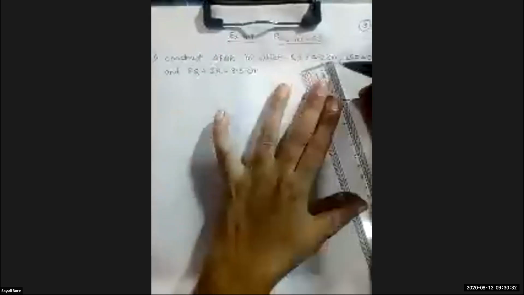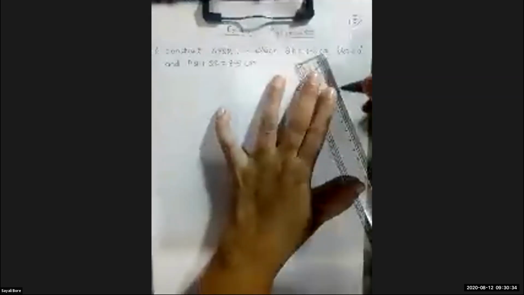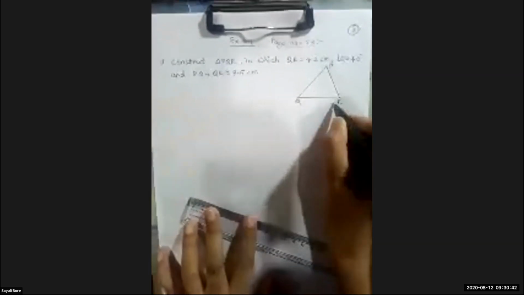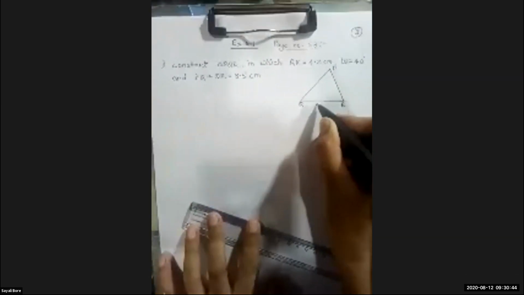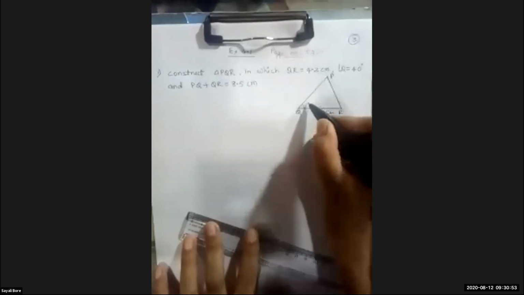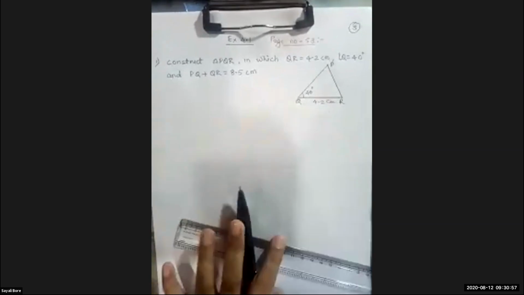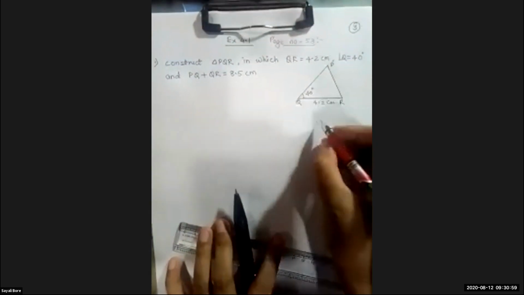Without any measurement. So don't be worried that teacher we have to draw with measurement. Not. Okay. Triangle QRP. QR base is how much? 4.2 centimeter. And the adjacent angle, that is angle Q, it is given how much? 40 degree.